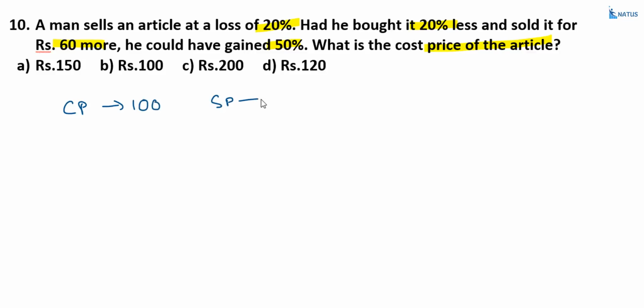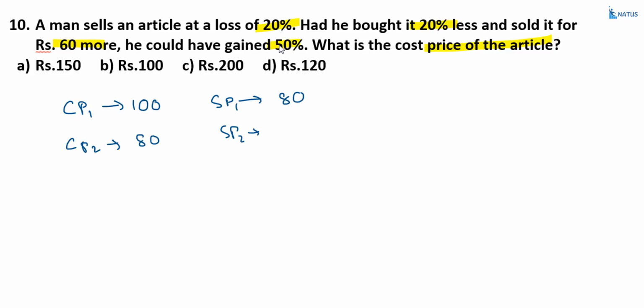Now what is the selling price? Selling price with 20% loss is equal to 80. This is the cost price one. This is the selling price one. What is the cost price 2? 20% less than the previous one. So that is equal to 80. And what is the selling price 2?